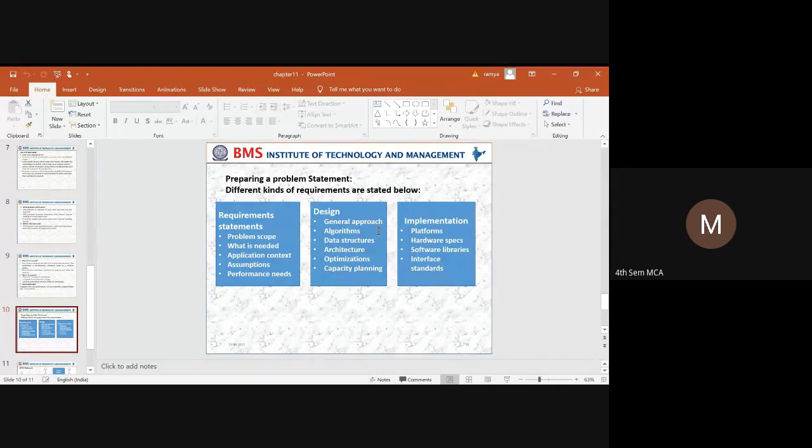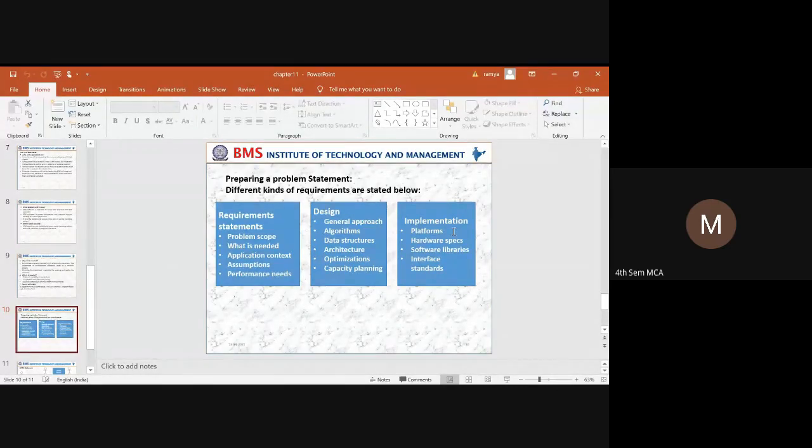Next thing is system architecture. So how it can be solved. Say if you are using a client server kind, or if it is a 3-tier architecture, you are going to write how that 3-tier architecture is going to work. So you are just designing the system. Next thing is optimization. Okay. Next thing is capacity planning. So if you are doing this particular project, how you are going to solve.